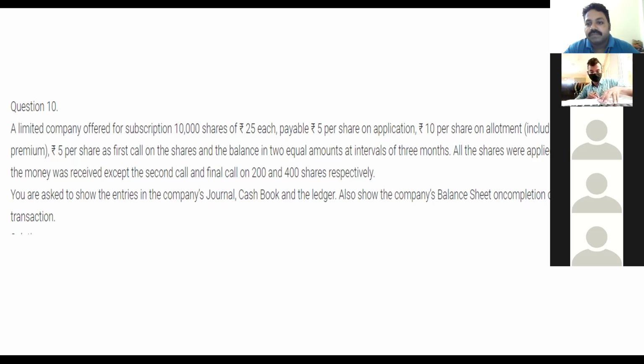All the shares were applied for and allotted. All the money was received except the second call and final call on 200 and 400 shares respectively. So two shareholders are there, one is holding 200 and another is holding 400. So they did not pay the second and final call.